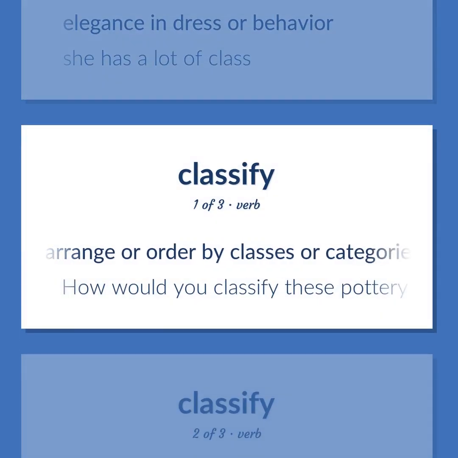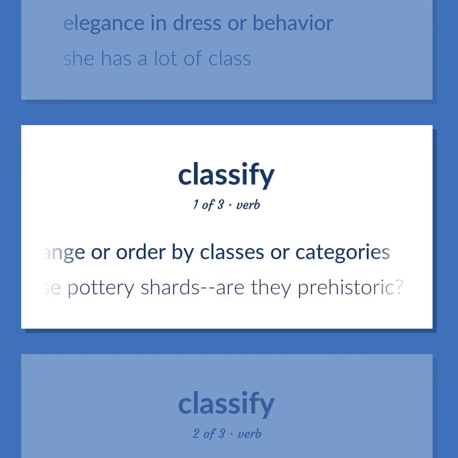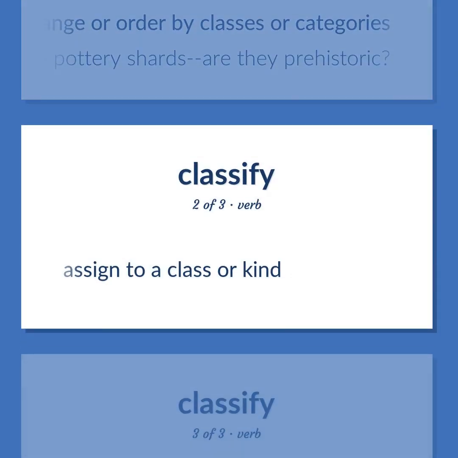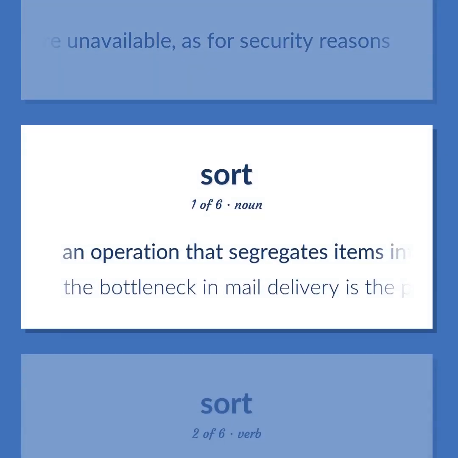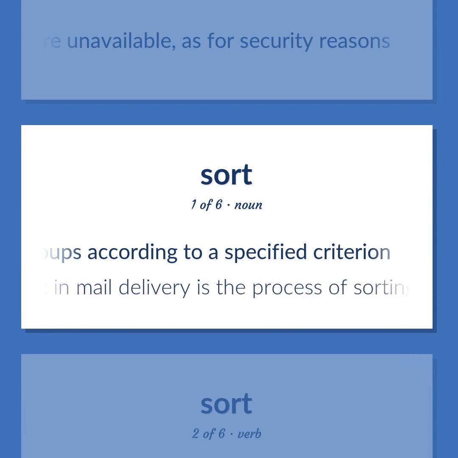Arrange or order by classes or categories. How would you classify these pottery shards? Are they prehistoric? Assign to a class or kind. Declare unavailable, as for security reasons. An operation that segregates items into groups according to a specified criterion. The bottleneck in mail delivery is the process of sorting.